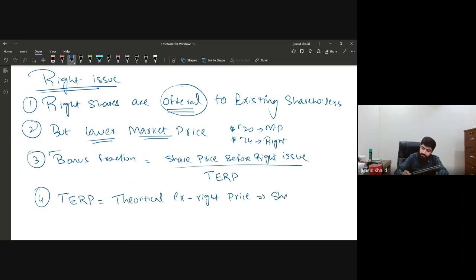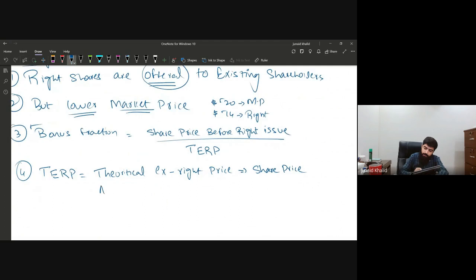If I just give you the definition, it's the share price after the issuance of rights shares. Once you issue the rights shares, there will be a side effect.